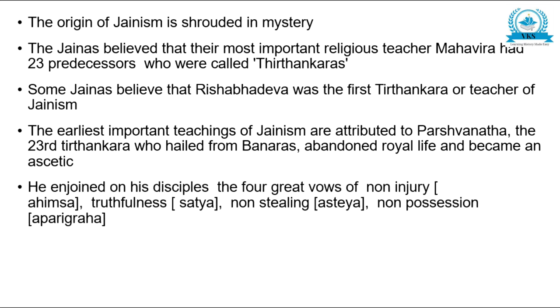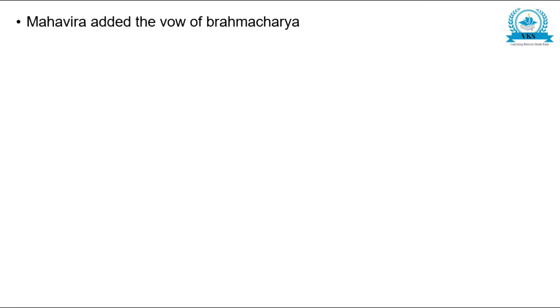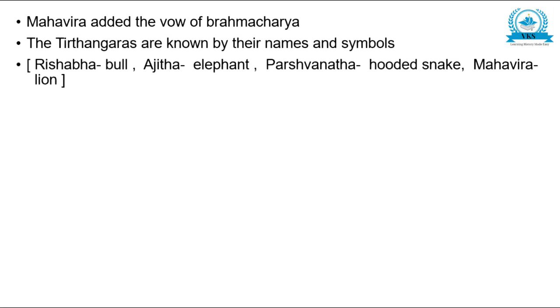He enjoined on his disciples the four great vows of non-injury (ahimsa), truthfulness (satya), non-stealing (asteya), and non-possession (aparigraha). However, it was his spiritual successor, Vardhamana Mahavira, who was the real founder of Jainism. Mahavira added the vow of brahmacharya. The Tirthankaras are known by their symbols: Rishabha-bull, Ajitha-elephant, Parshvanatha-hooded snake, and Mahavira-lion.